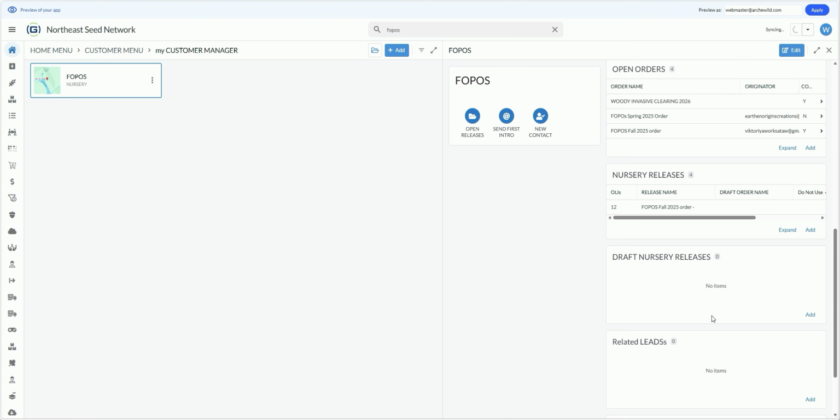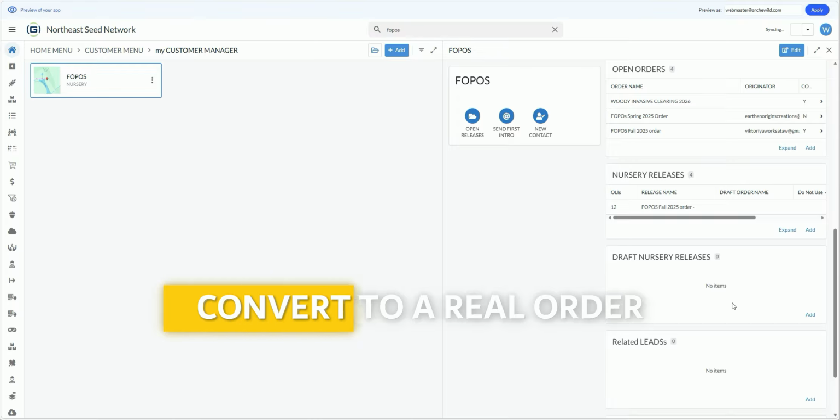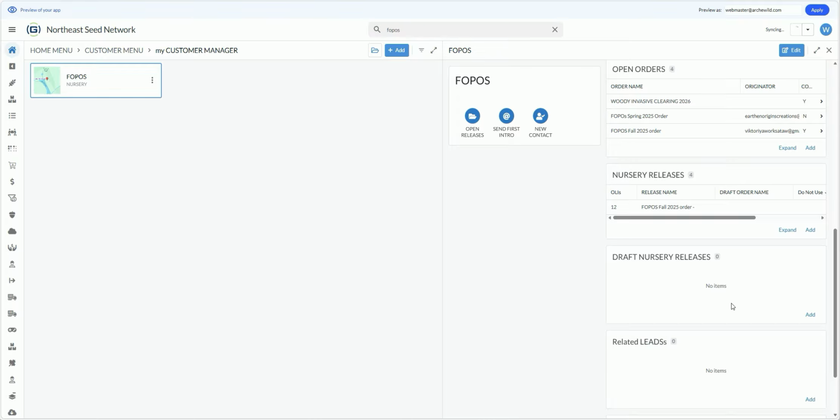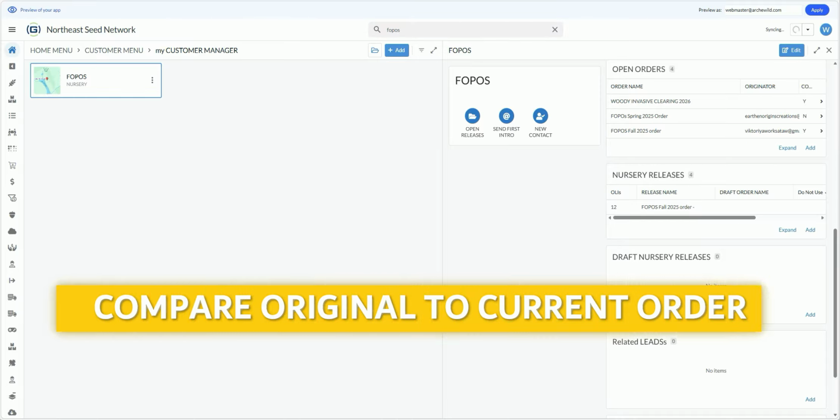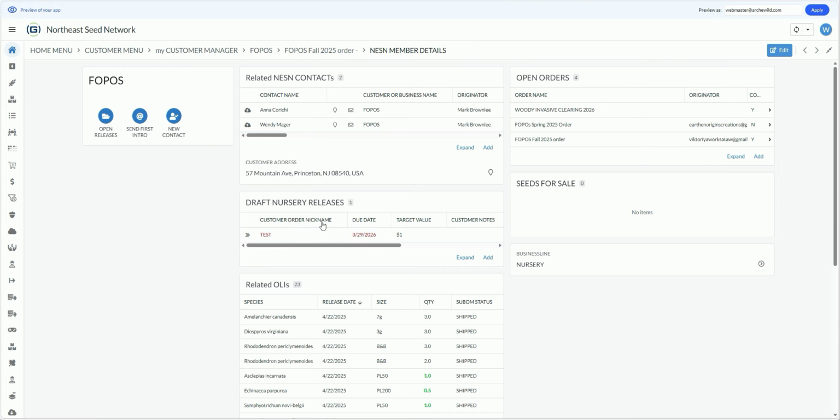And that's a document that they use to communicate their requirements for a project. And it's that draft order that the nursery reviews and then converts into a real order based on the requirements of that project. This results in having two orders, the original project order and then the actual nursery order. And this allows the project manager or the nursery to be able to compare what was originally requested versus what was supplied. Here it is, draft nursery releases.